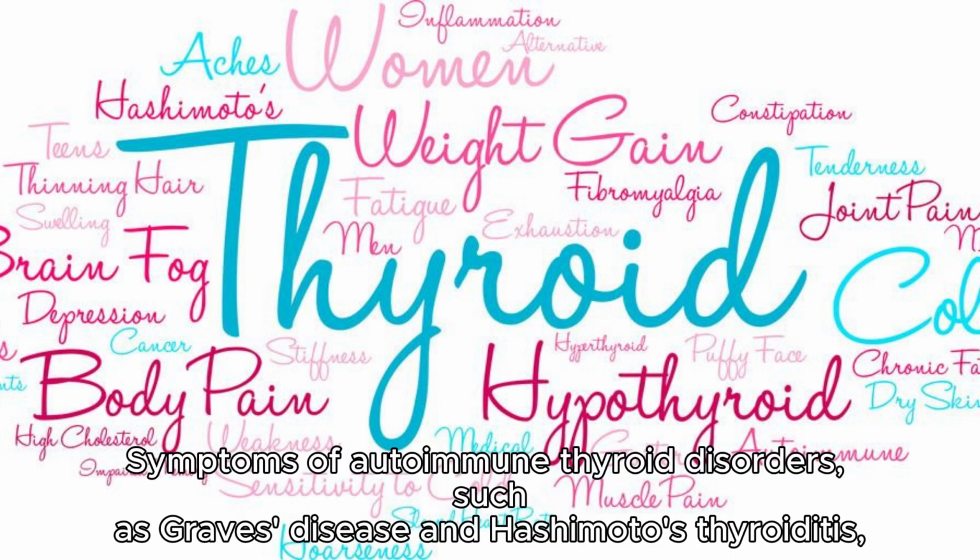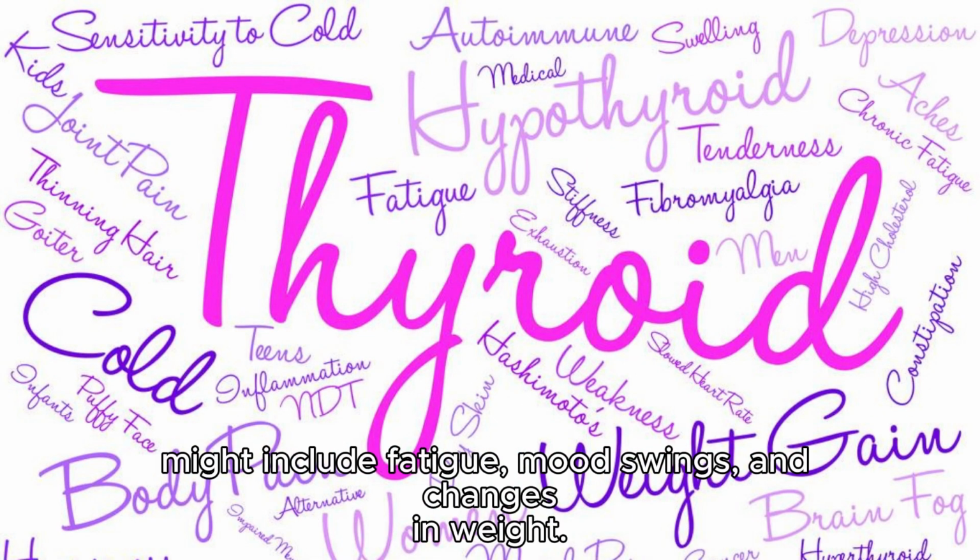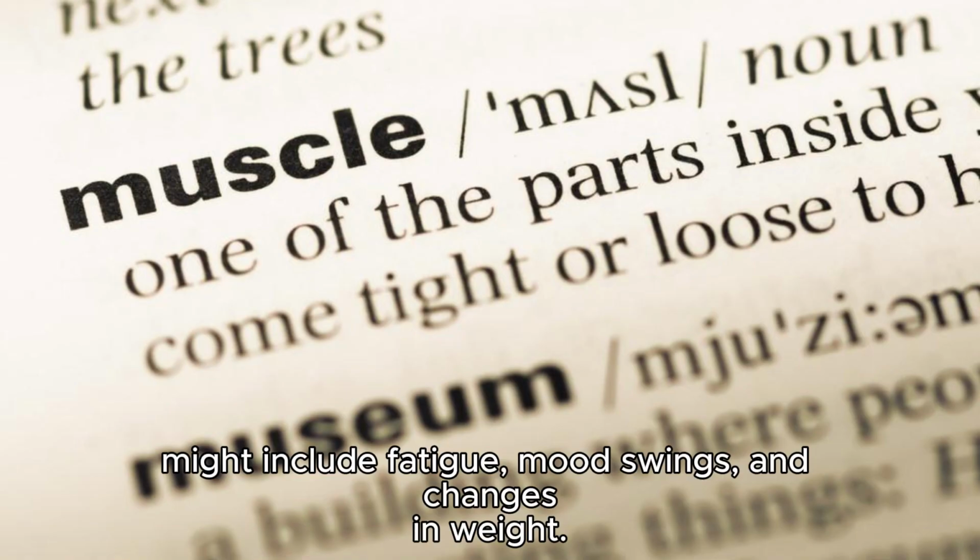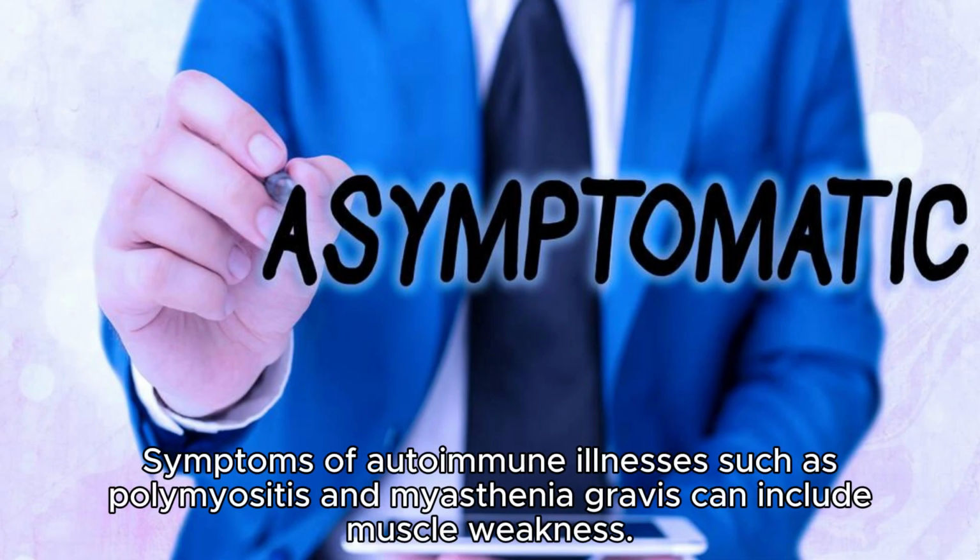Symptoms of autoimmune thyroid disorders, such as Graves' disease and Hashimoto's thyroiditis, might include fatigue, mood swings, and changes in weight. Muscle weakness. Symptoms of autoimmune illnesses, such as polymyositis and myasthenia gravis, can include muscle weakness.